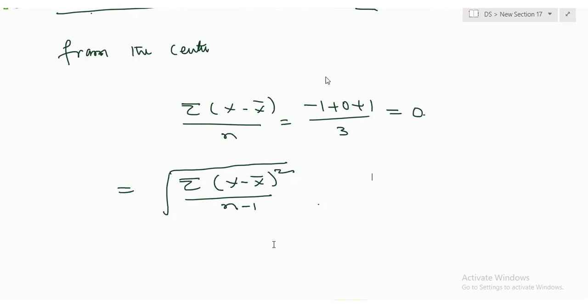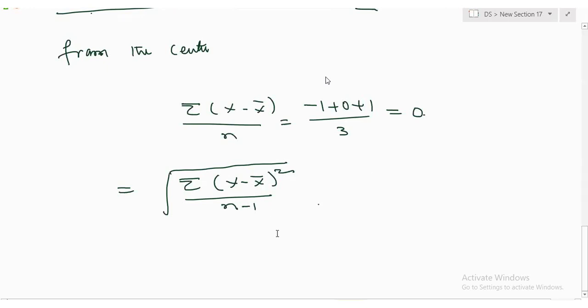Strictly speaking, each observation has one random variable. If there are 10 observations, strictly only 9 observations can be chosen freely, and automatically the 10th one becomes fixed. So that's the reason I'm dividing by N-1 instead of N.